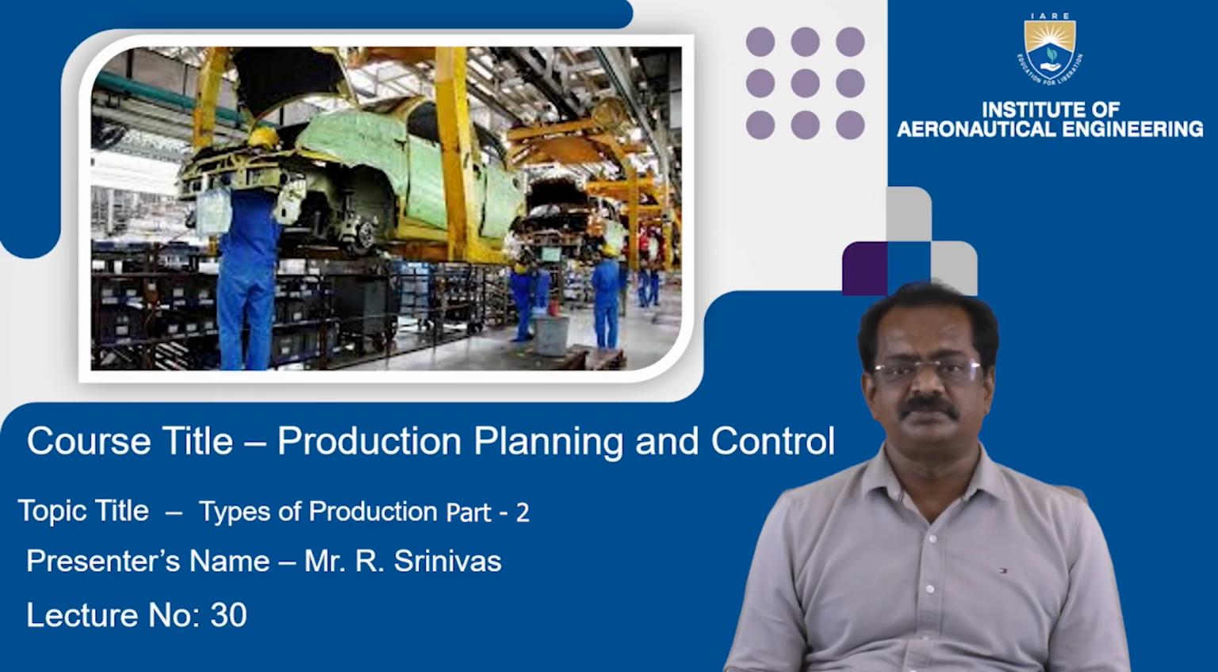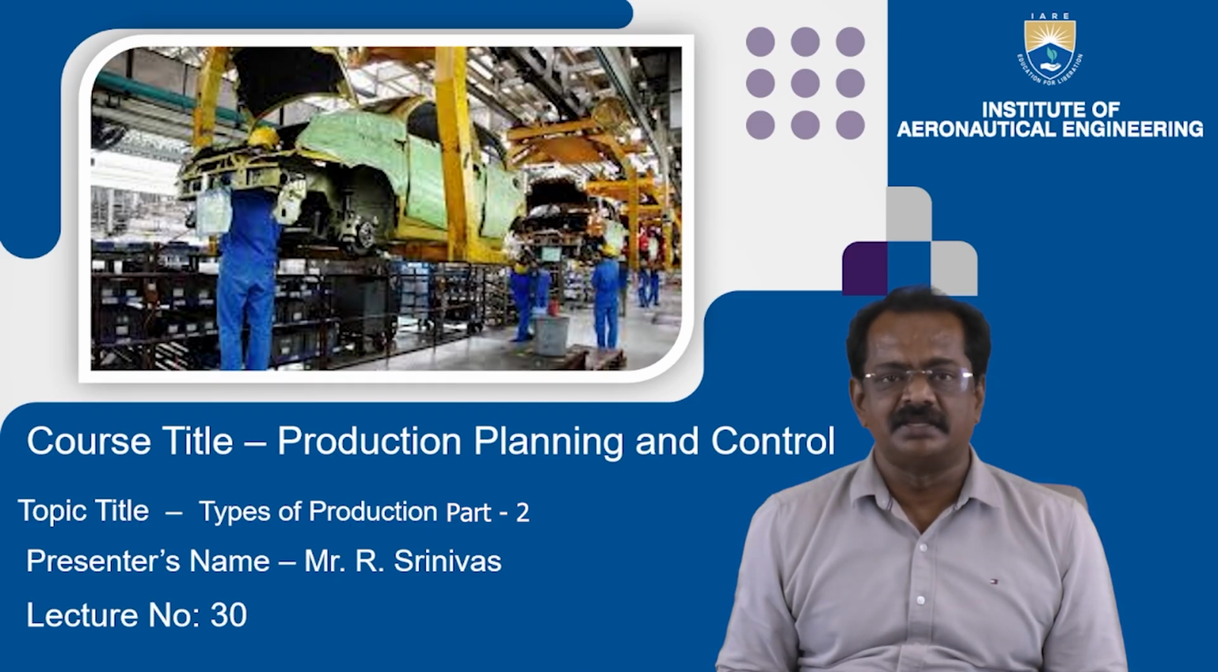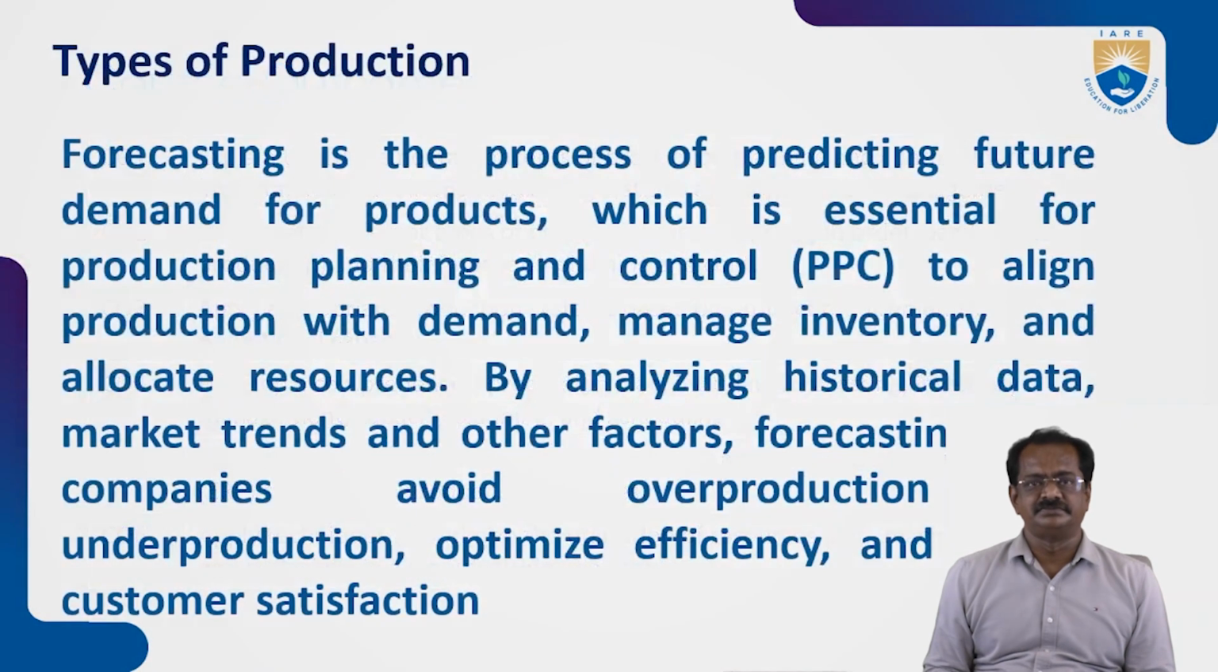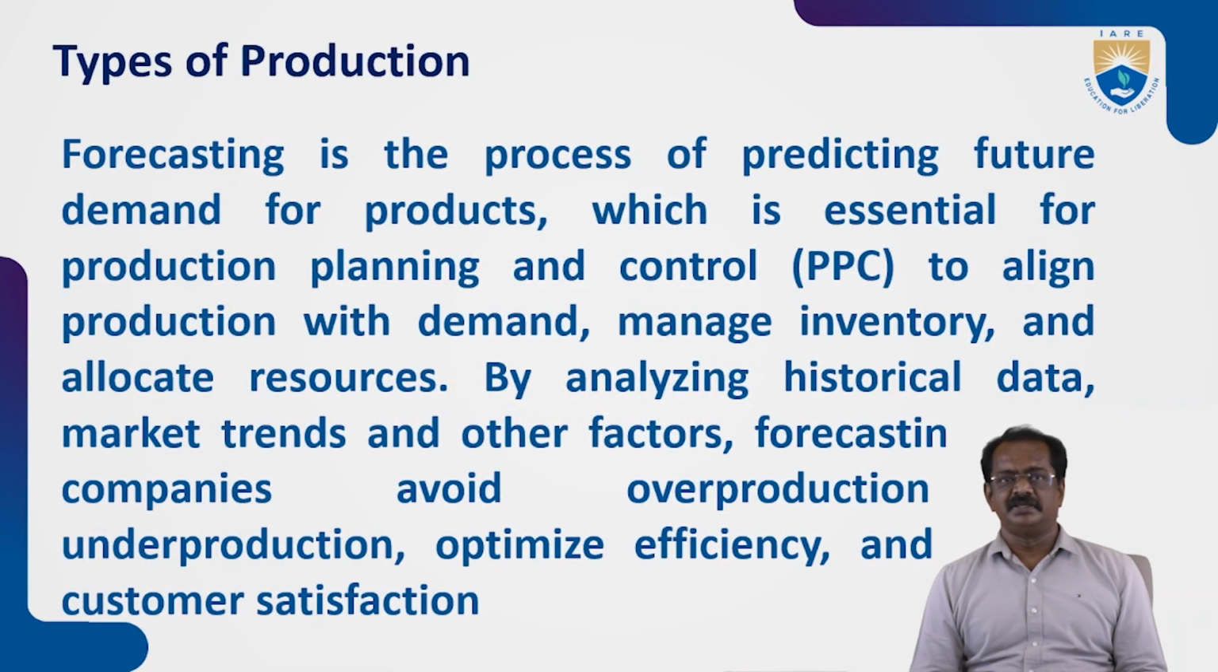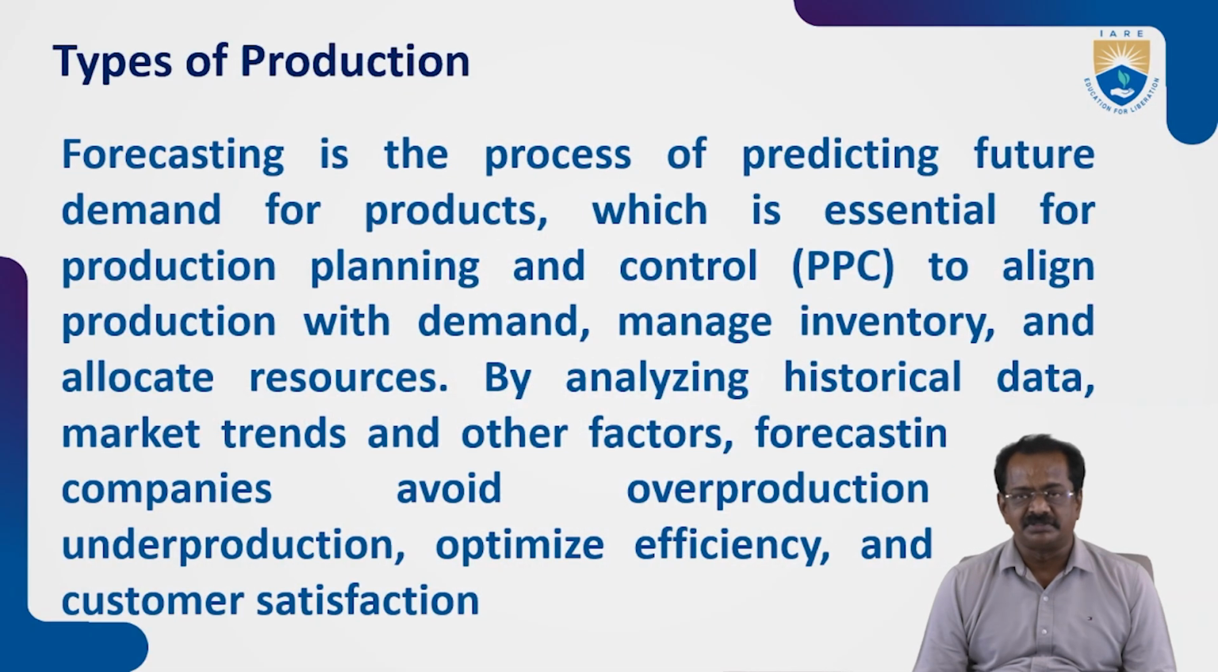This topic will be types of production detail. What are the types of production that we have here? Forecasting is a process of predicting future demand for products, which is essential for production planning and control. Unless the demand is known, you cannot plan for the project.